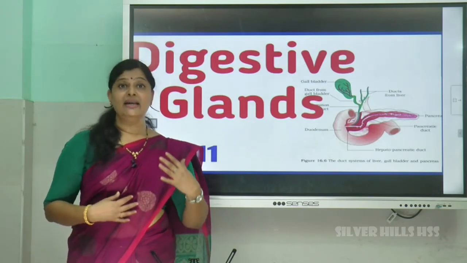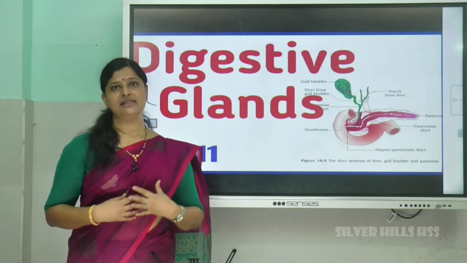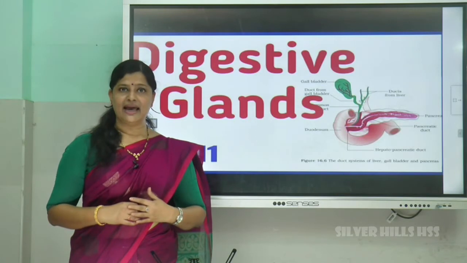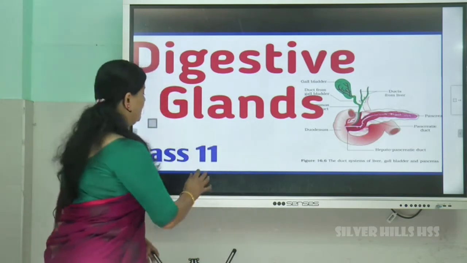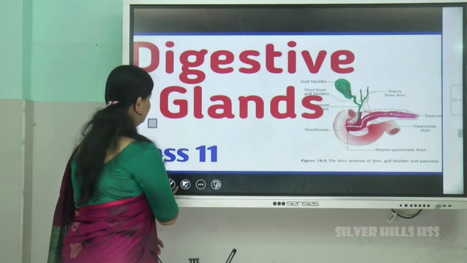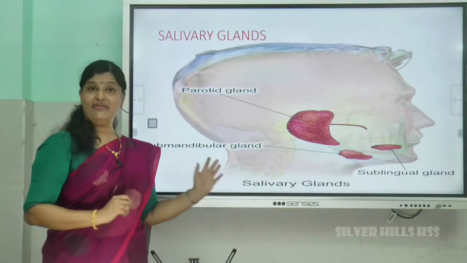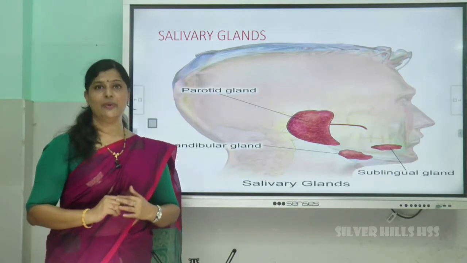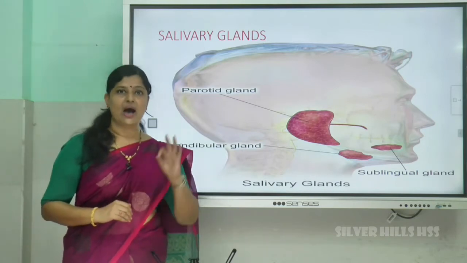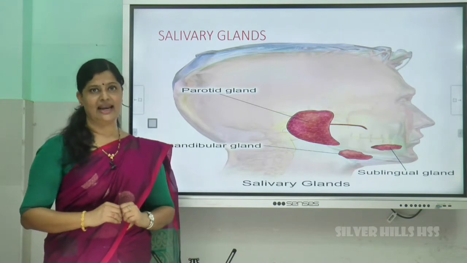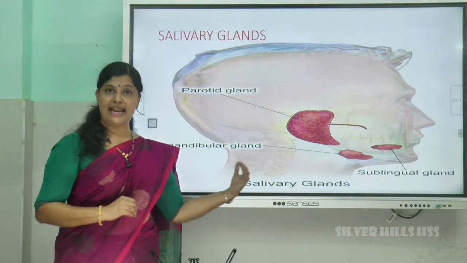So, the main digestive glands that secrete enzymes for digestion are the salivary glands, liver, and pancreas. The first one, salivary gland. It is situated outside the oral cavity, and we have 3 pairs of salivary glands, right? So, you can see the position of those salivary glands.